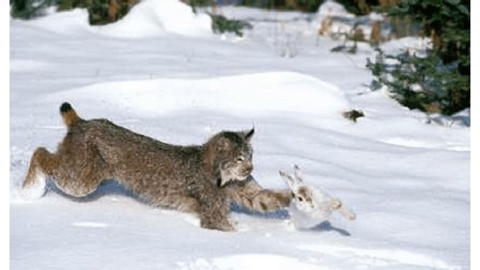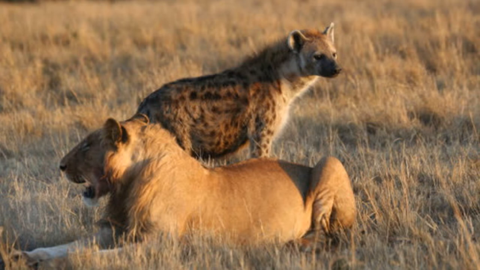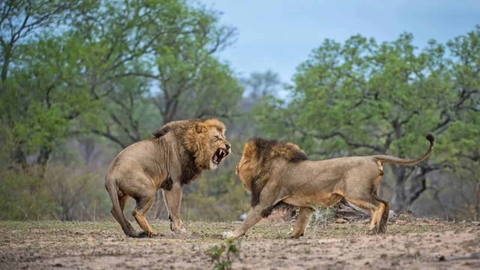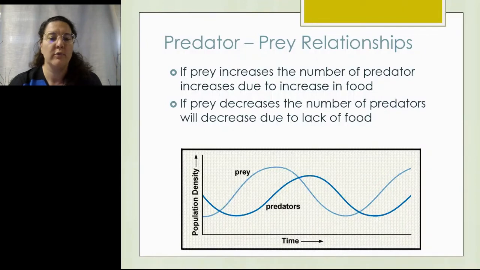There are many ways that a population can be controlled. One of them is through predator prey relationship. There's also competition between members of different species, as well as competition between members of the same species. Relationships between different organisms affect lots of different components of the ecosystem, and it can affect the population of these organisms as well as the abiotic environment in which they live.